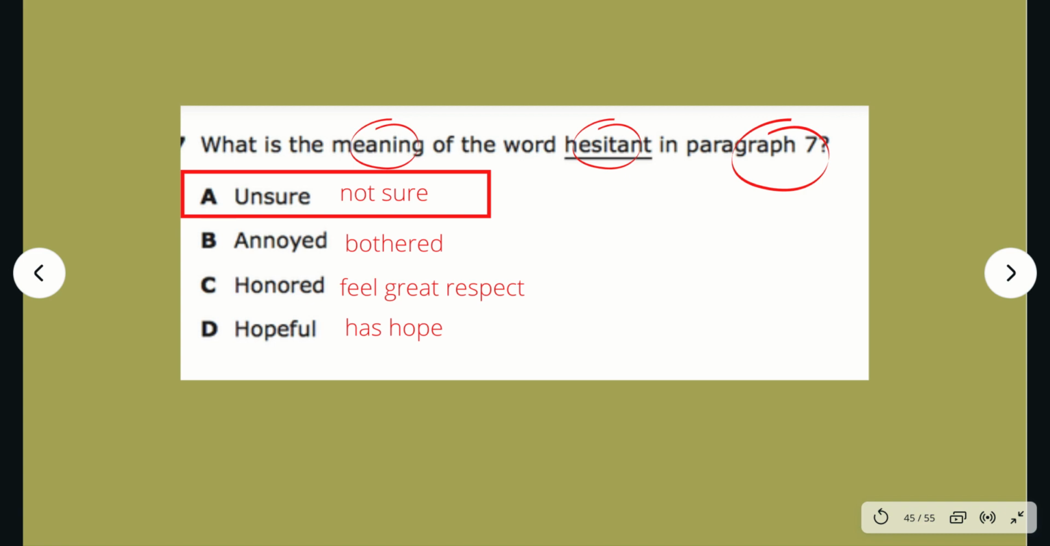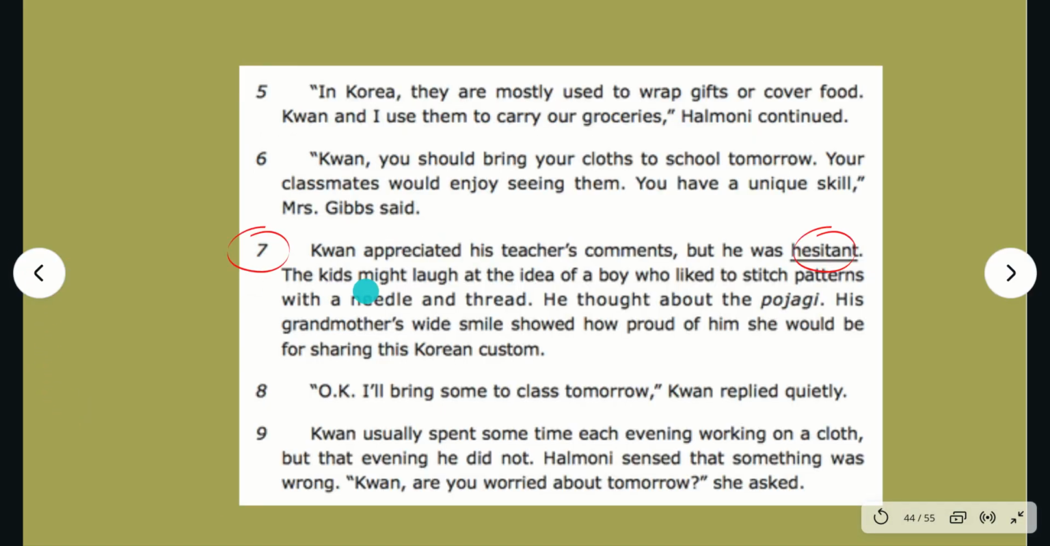Let's take a look at what the right answer to this question is. What is the meaning of the word hesitant in paragraph 7? It means A, unsure. Quan appreciated his teacher's comments, but he was unsure. The kids might laugh at the idea of a boy who liked to stitch patterns with a needle and thread.